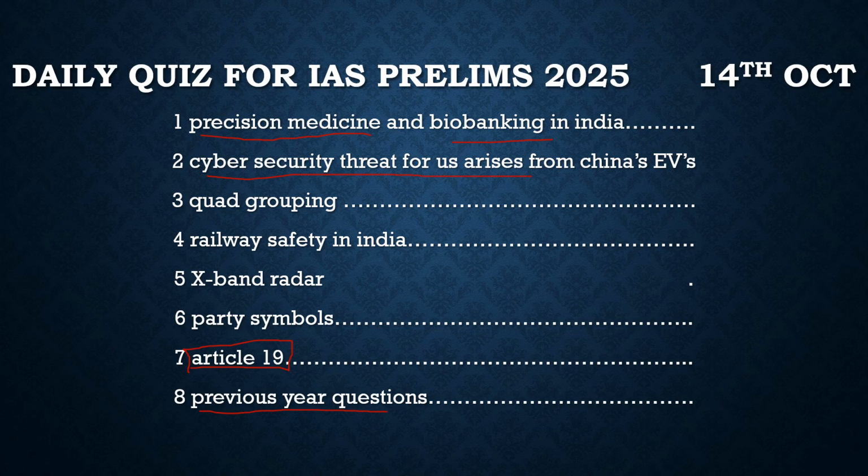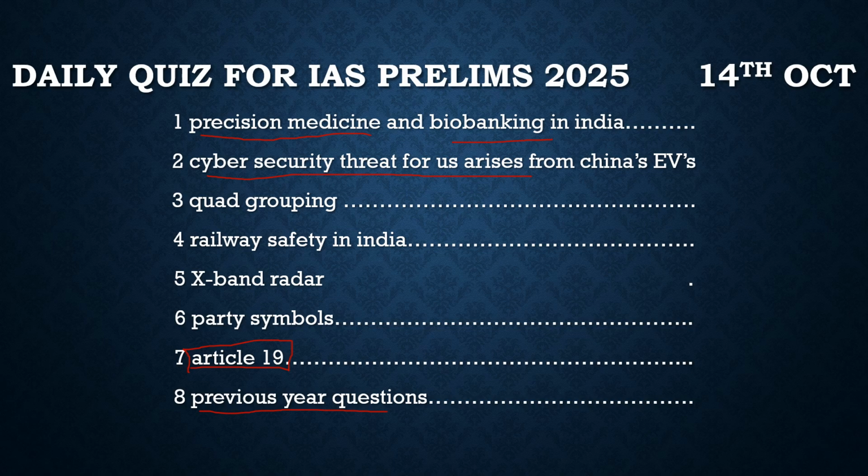The another topic which was in the news is about the cybersecurity threat for the US arising from China's electric vehicles. Right now the countries are shifting from fossil fuels to electric vehicles. But unfortunately, electric vehicles also come with various threats. They can also lead to pollution because of the batteries, we know that. And there are also huge and larger threats from EVs related to cybersecurity, as they are connected with common software. As electric batteries are used there, they can easily be hacked by other countries.